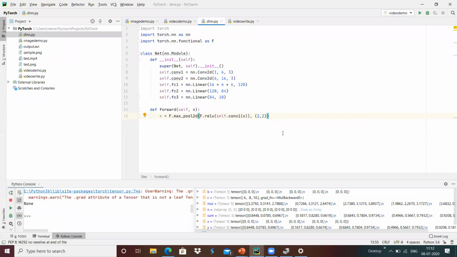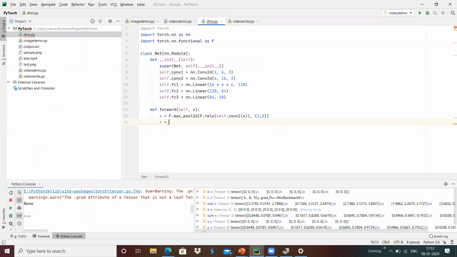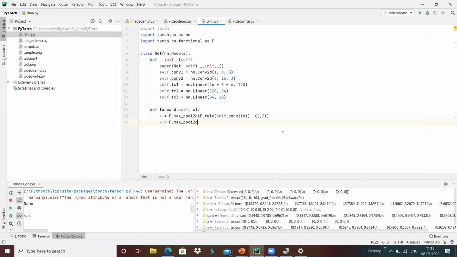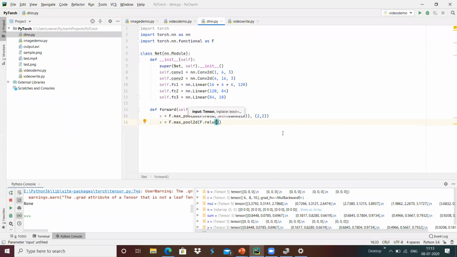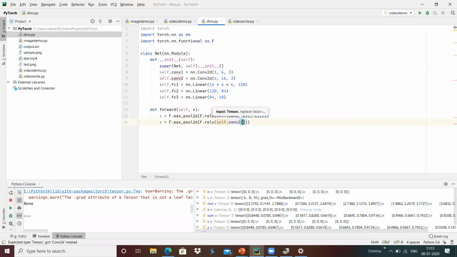Once it is done, we are going to again do the convolution over here, f dot max pool 2D, two-dimensional, and f dot ReLU, with self dot convolution 2 of x.